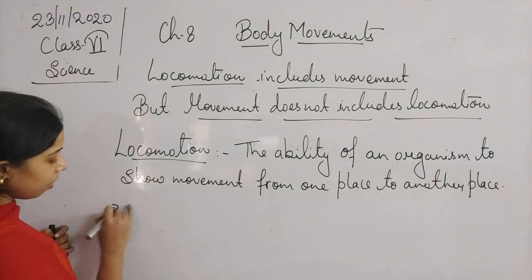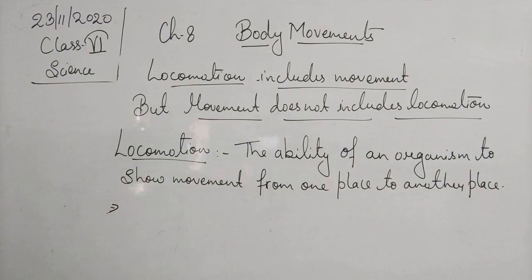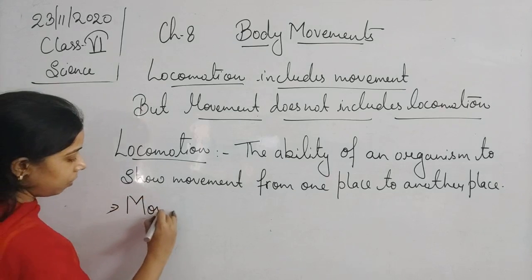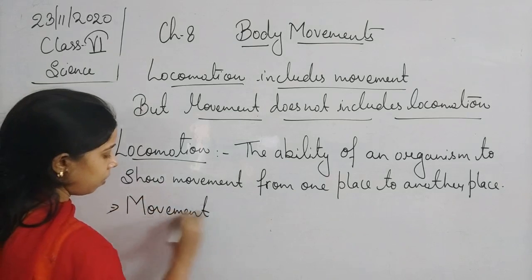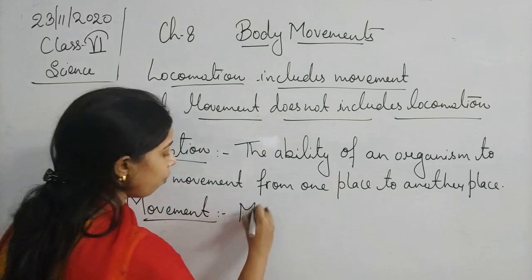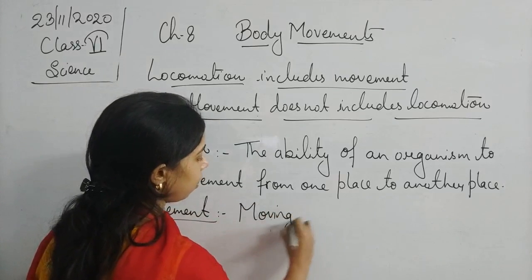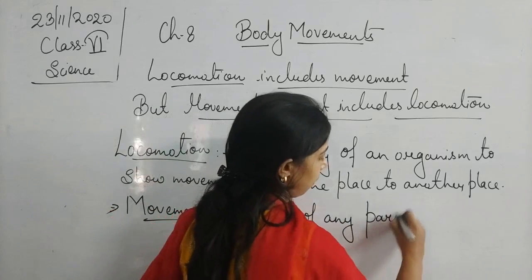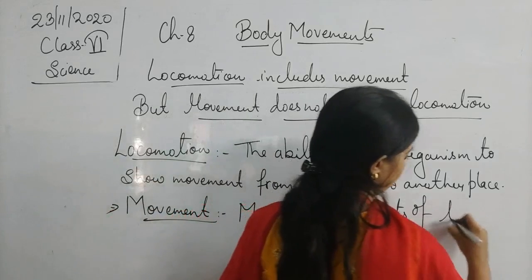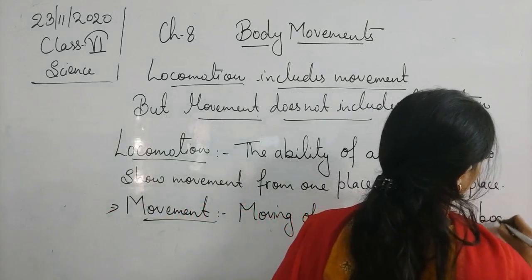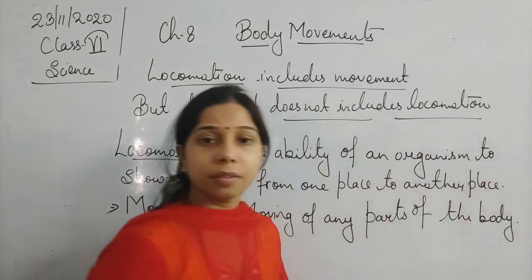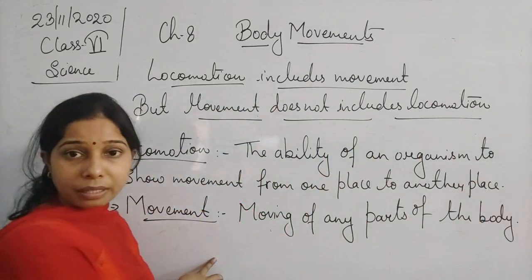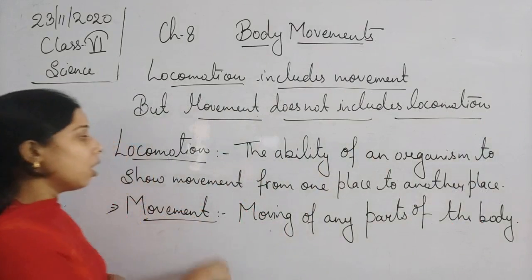Okay. Now, we can also say that movement of any parts of the body, moving of any part of the body, that is known as movement.